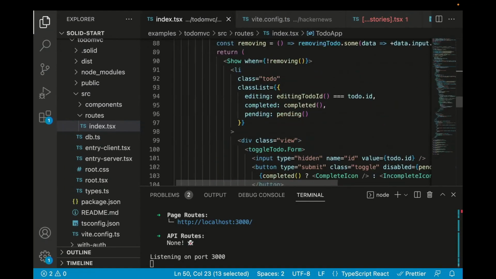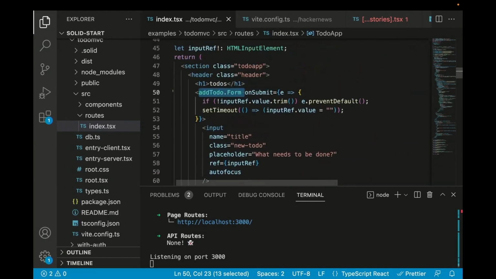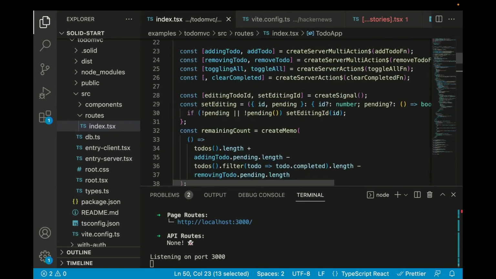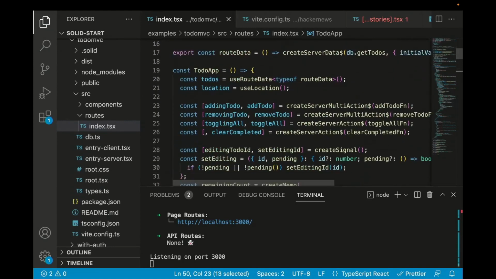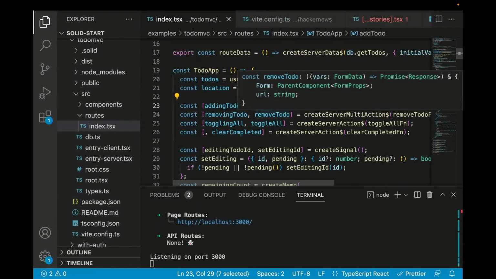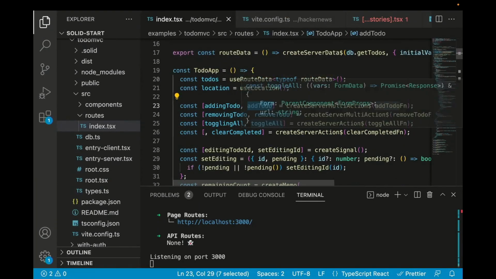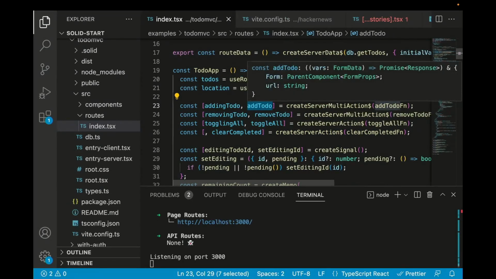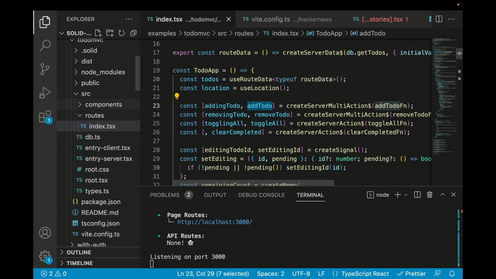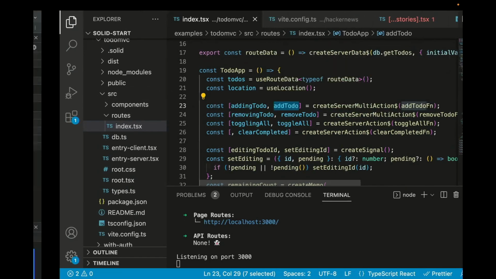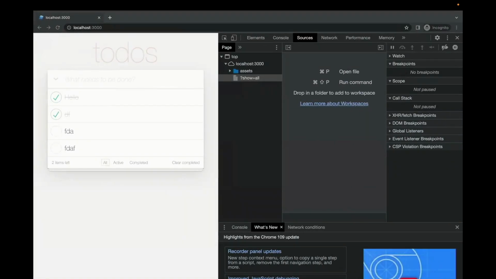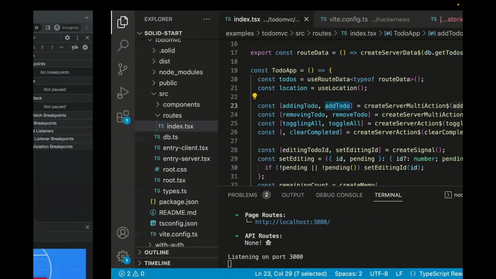Of course, if you don't like using forms, don't care about progressive enhancement, don't worry about it. The add to-do or remove to-do that's returned here is also just a function you can call. It's just a server function. The form is just a nice add-on so we can do progressive enhancement, but you can always just call add to-do directly, not use forms, and do everything the way you'd want to otherwise. All right, sorry, this way.